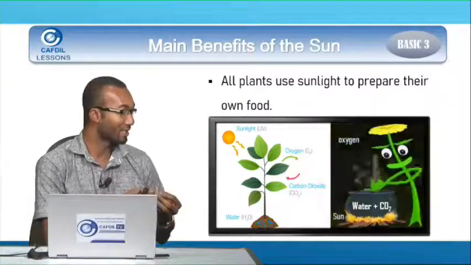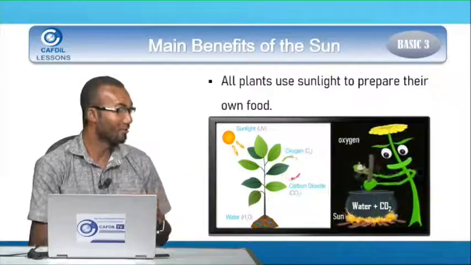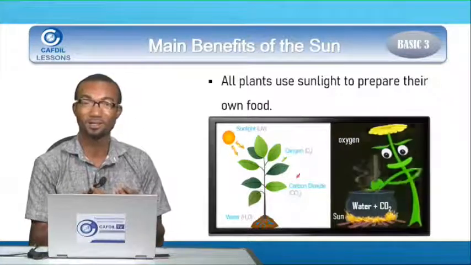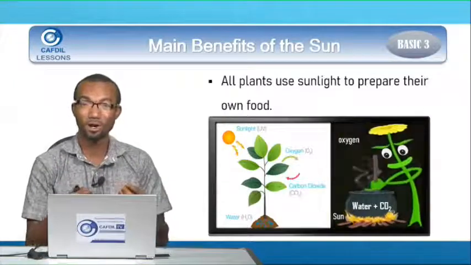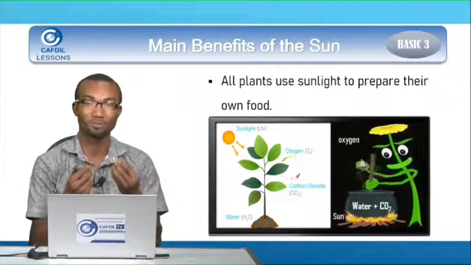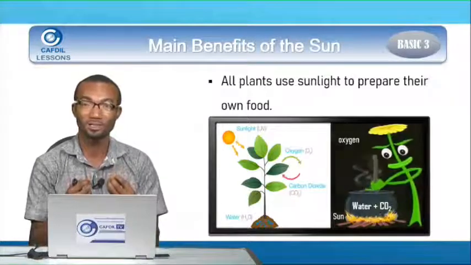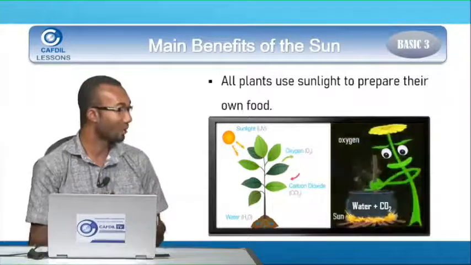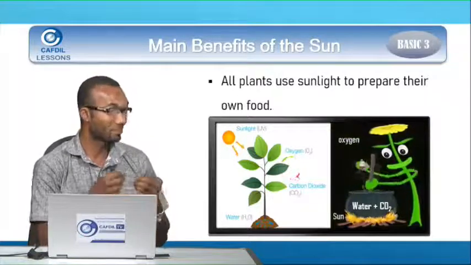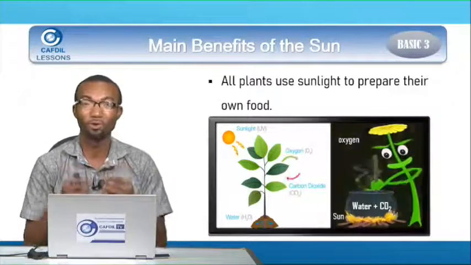In the same way as they are cooking, you also see vapor coming out, and that vapor is oxygen. That gas you see there is oxygen. So the oxygen that comes out from the cooking of the plant is what we also use when we breathe in. So you see that without the sun, the plants cannot prepare their own food.